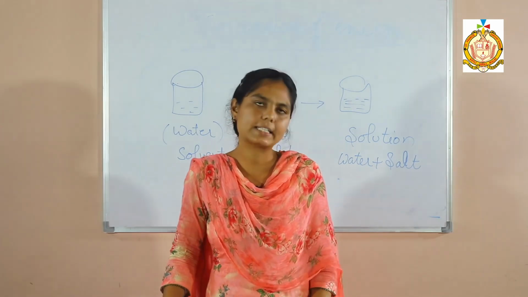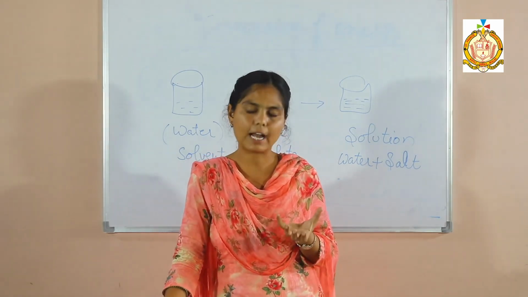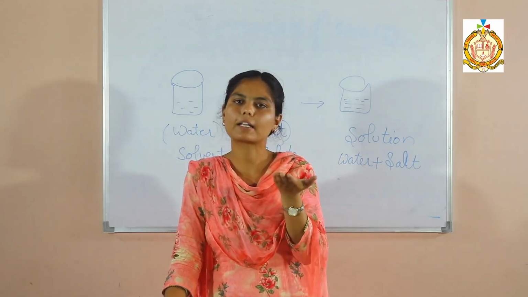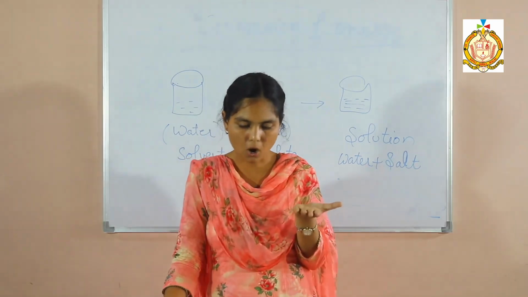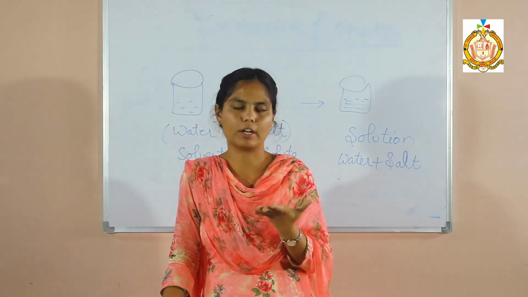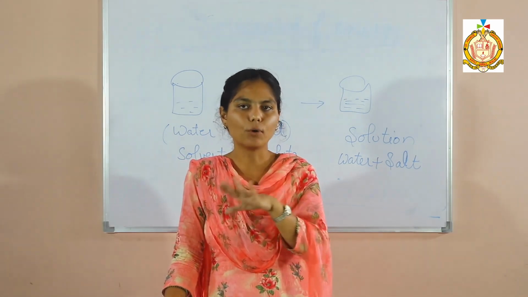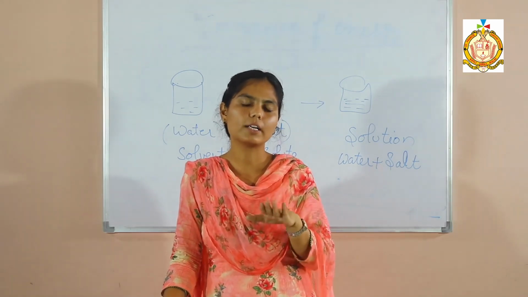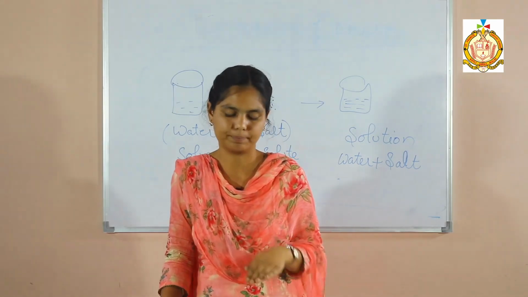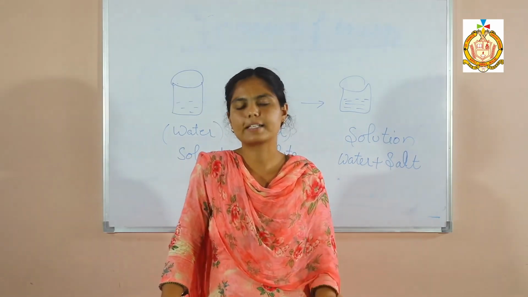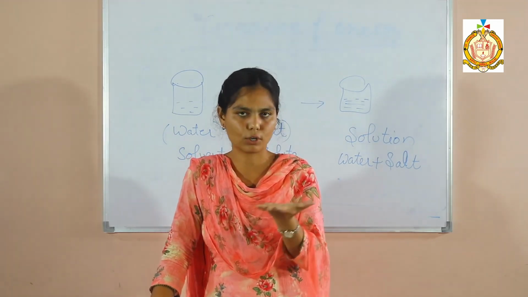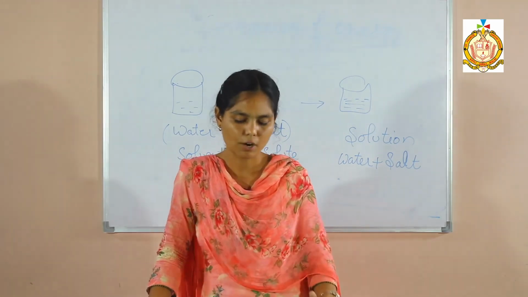You must have experienced that a steel plate weighs the same as a steel spoon, but the steel plate floats on the water while the spoon sinks in the water. This is because the amount of space that the plate occupies determines how much water it will push. So it will float on the water, but the spoon takes lesser space, so it will sink in the water. These are some examples that you experience in your daily life also, that some things float on the water and some sink in the water.